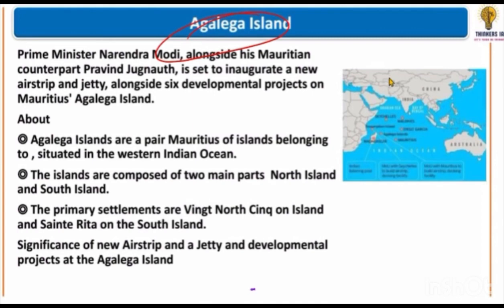It will be the most important for us. Why is it in the news? Some of our airstrips which are being made by Prime Minister Modi ji are being launched here. This is our news. If you see the location about it, then first of all it is a map of Africa.